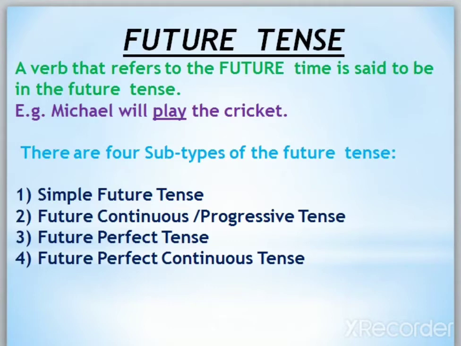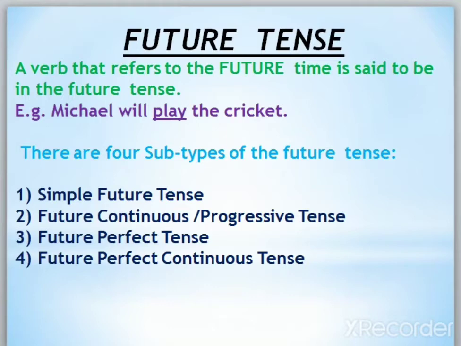You will say play, v1, as I already explained in the chart. But here will is there, which especially determines that it is the future tense. So in two ways I am clarifying that the action will be in the future. I will explain in detail in the next slide.